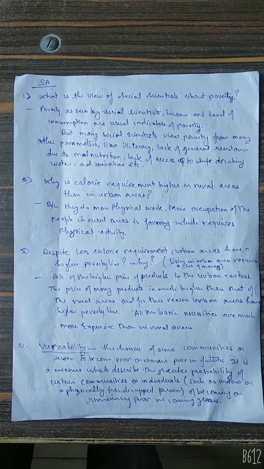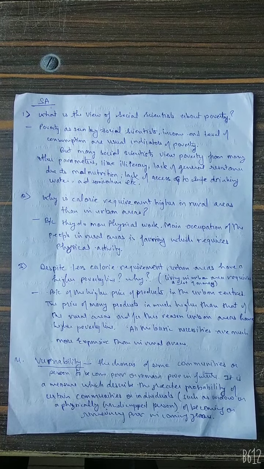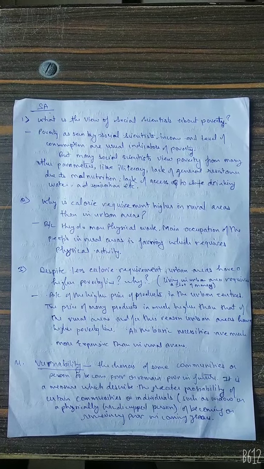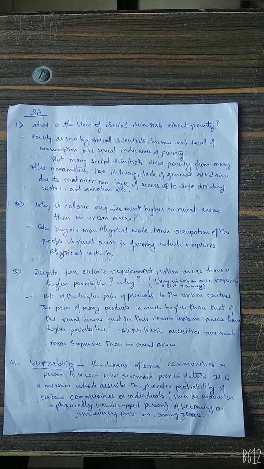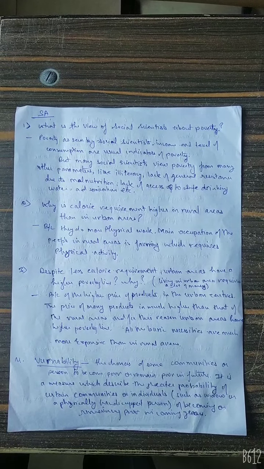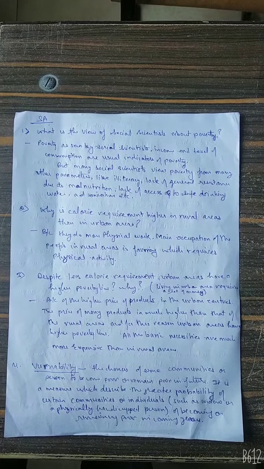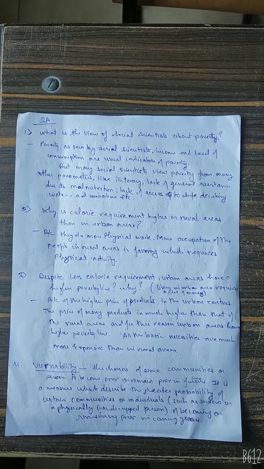Next, what is the view of social scientists about poverty? According to social scientists, poverty as seen by income and level of consumption are the usual indicators of poverty, but many social scientists view poverty from many other parameters like literacy, lack of general resistance due to malnutrition, lack of access to safe drinking water and sanitation, etc.